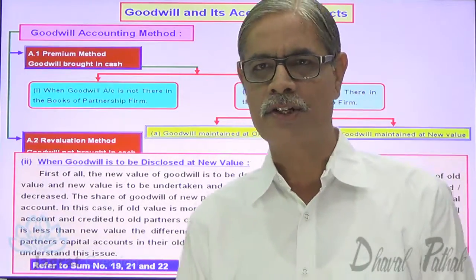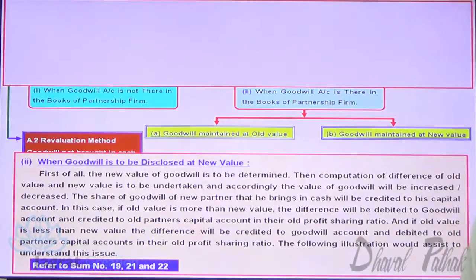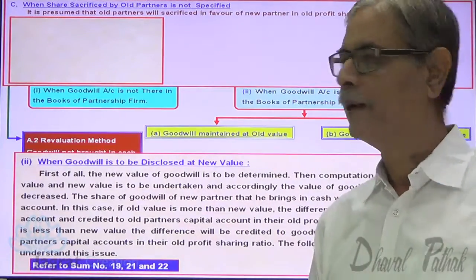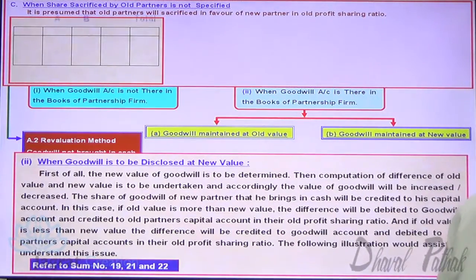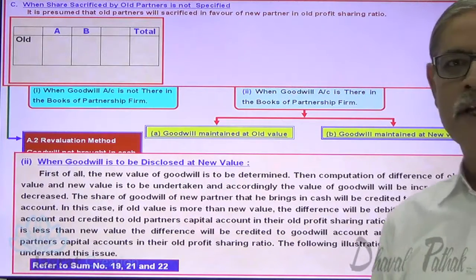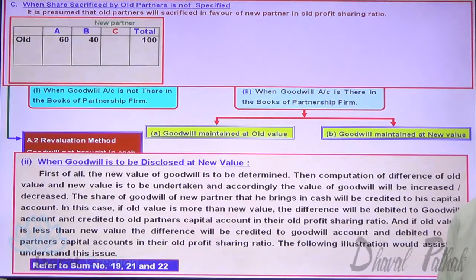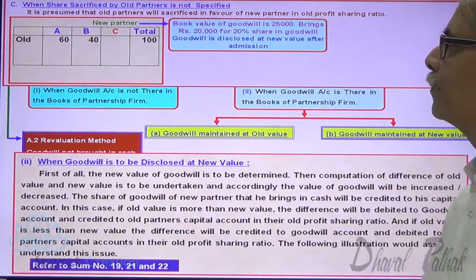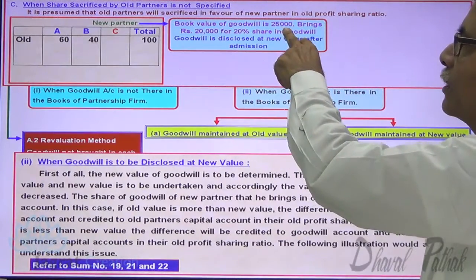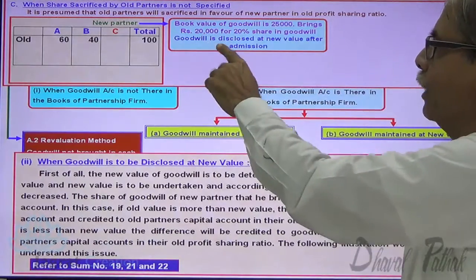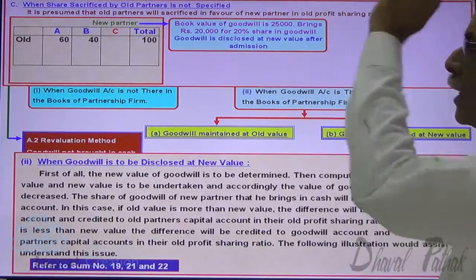Now let me take an illustration. This we have done so many times. A and B are the partners, sharing profits and losses in the ratio of 60%, 40%. New partner C is admitted. Book value of goodwill is 25,000. C brings 20,000 for 20% share in goodwill. Goodwill is to be disclosed at new value after admission.